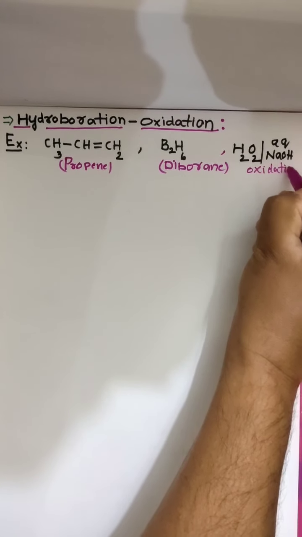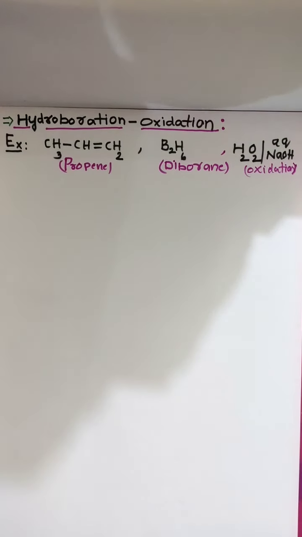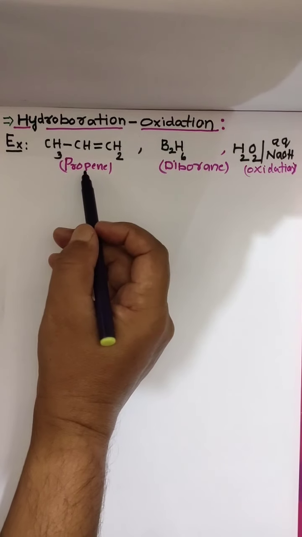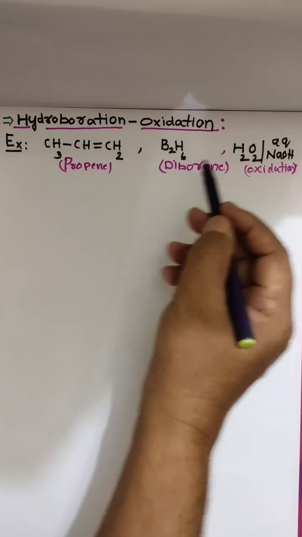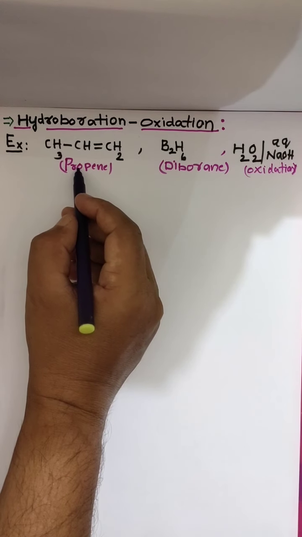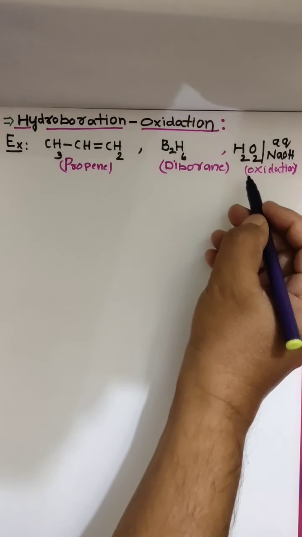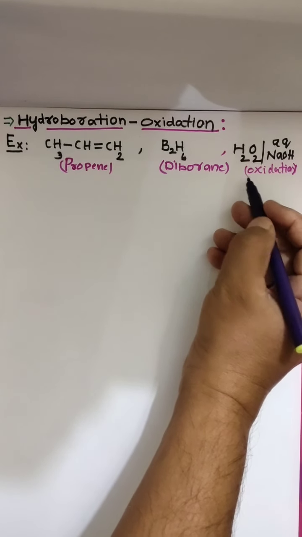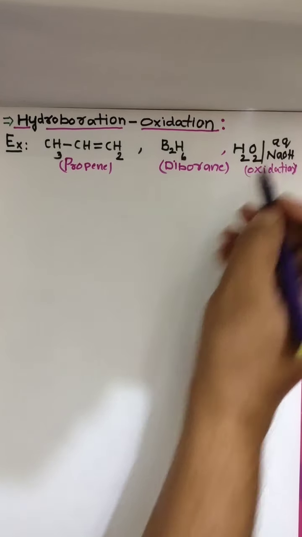These are the reagents we need. First, alkene is subjected to hydroboration followed by oxidation. Propene I took as alkene. For hydroboration I took diborane. For oxidation, H2O2 in the presence of aqueous NaOH, means alkali.